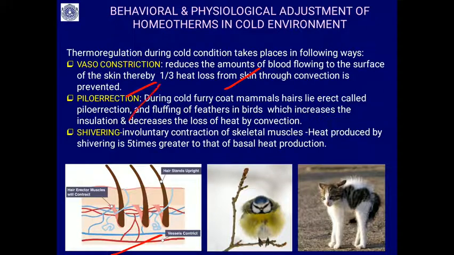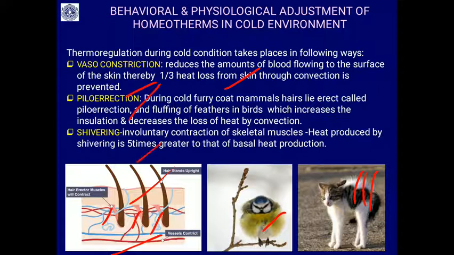Then piloerection. In animals with fur or feathers, during cold the furry coat mammals' hair lies erect, called piloerection, or the fluffing of the feathers in the case of birds. In mammals, the hair follicles show involuntary contraction of the arrector pili muscles, straightening the hair, so the heat is not going to dissipate out.